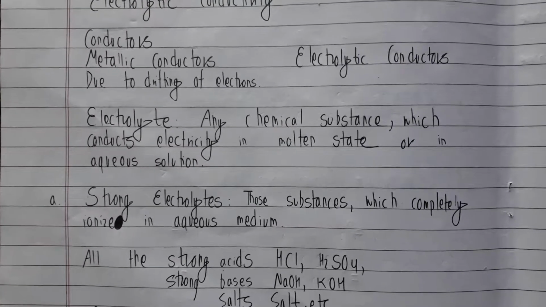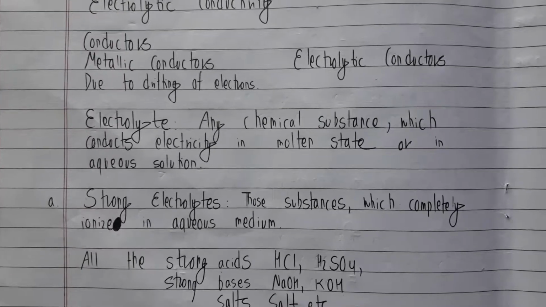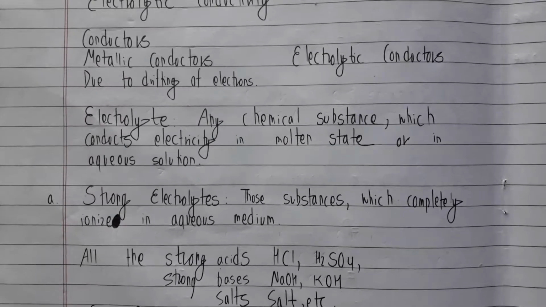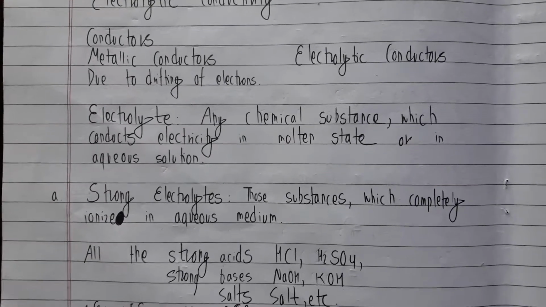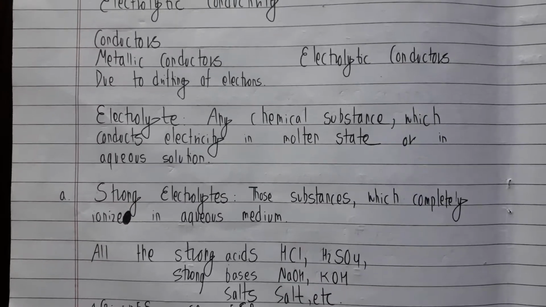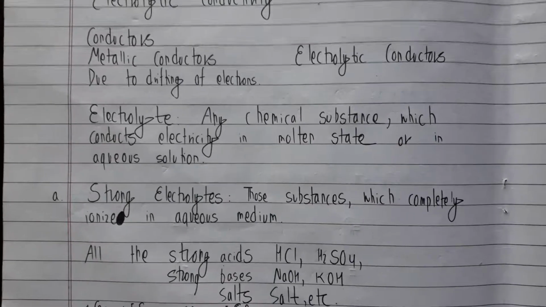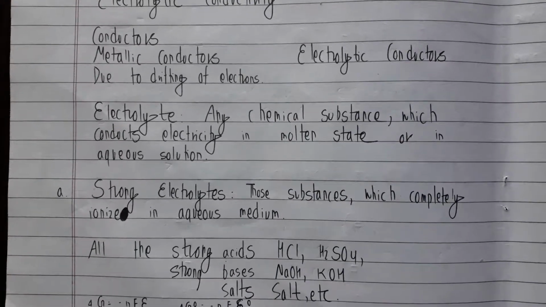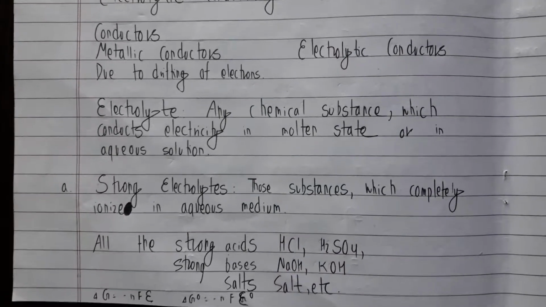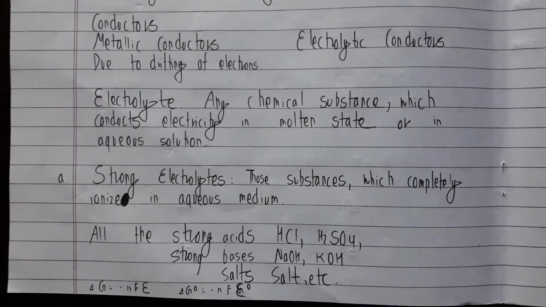So let me start off with electrolytes. What are electrolytes actually? These are the substances which can conduct electricity in molten state or in aqueous state. So basically, if I have a solution of NaCl, then that's going to be a good conductor of electricity. Or I could also have that NaCl in molten state. Like if I heat NaCl up to 800 degrees Celsius, then that's going to be converted into molten NaCl, and that molten NaCl can as well conduct electricity.